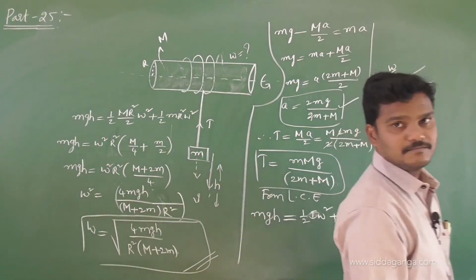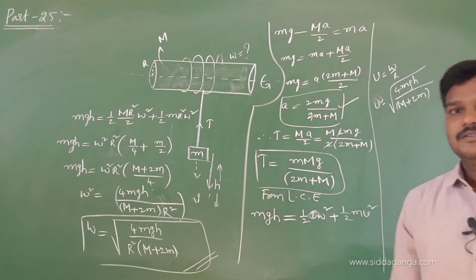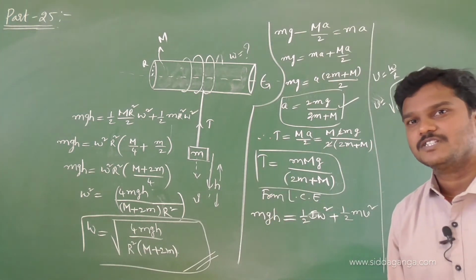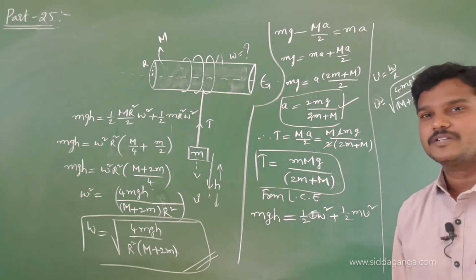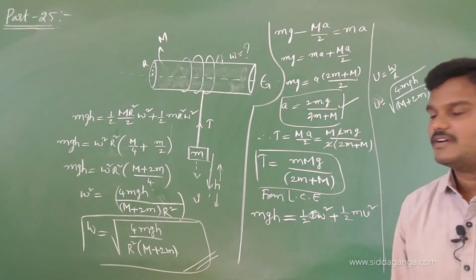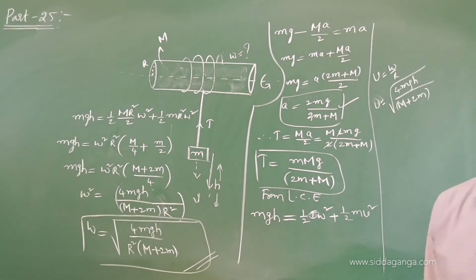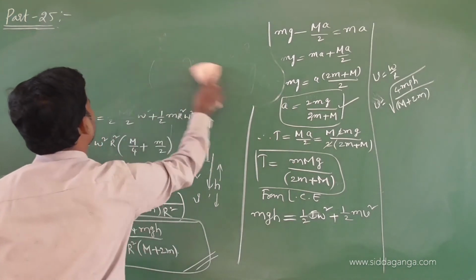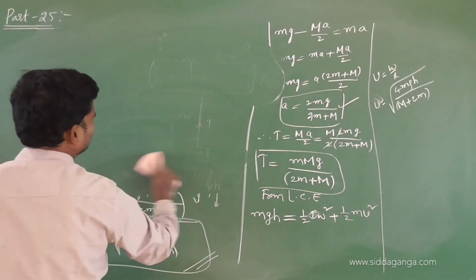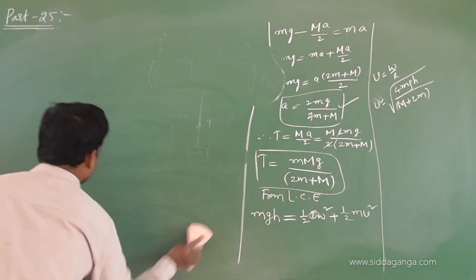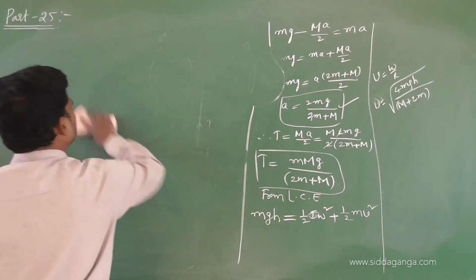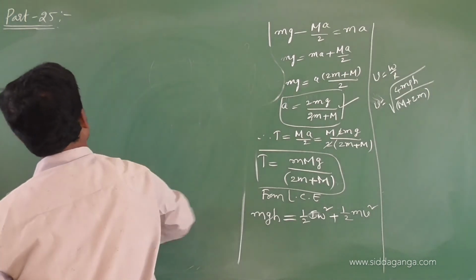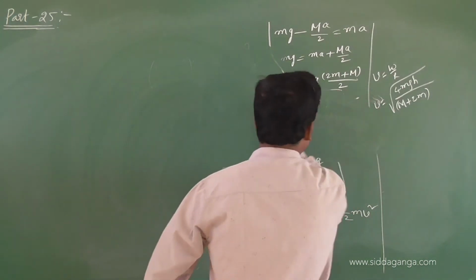The concept is clear: free body diagram concept, torque concept, and by combining both we got the tension and acceleration, and next the conservation of energy principle. If they ask you to find only linear speed or angular speed, better go for the direct conservation of energy concept. That is enough. Without calculating tension and acceleration, we can find the linear speed. Let me give one or two questions.